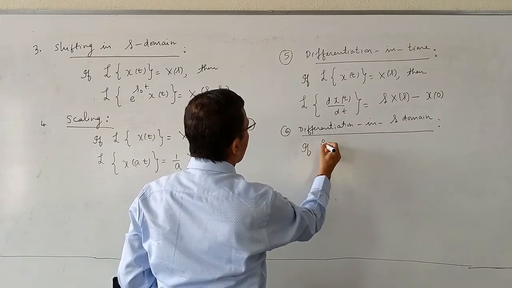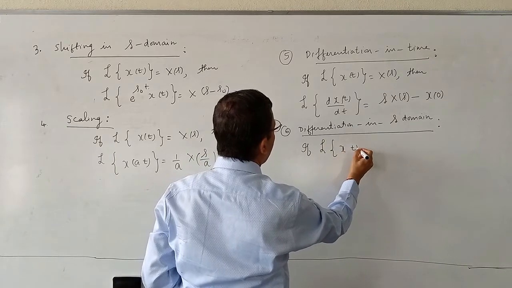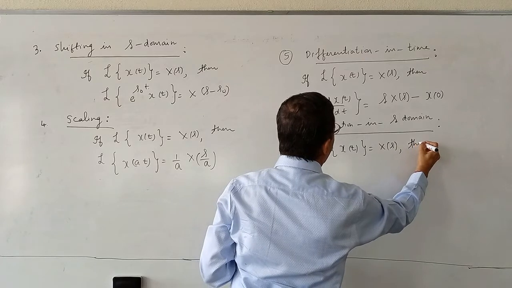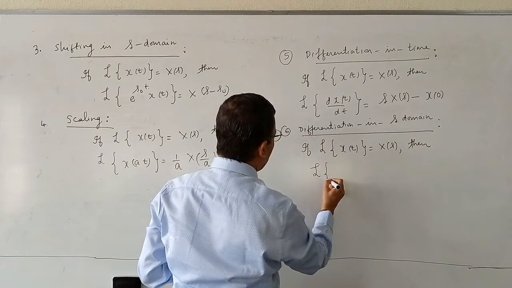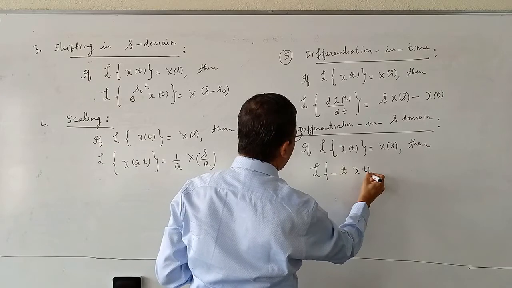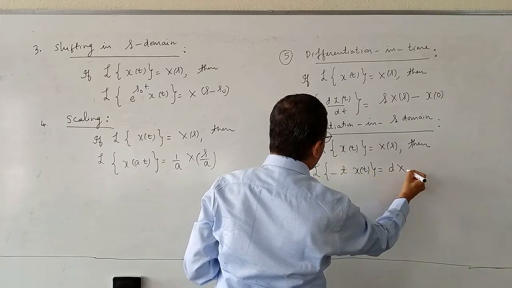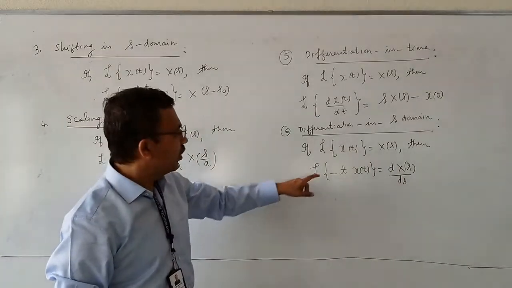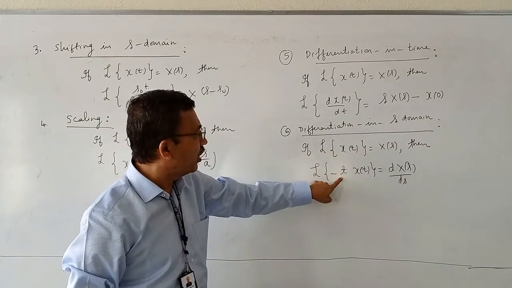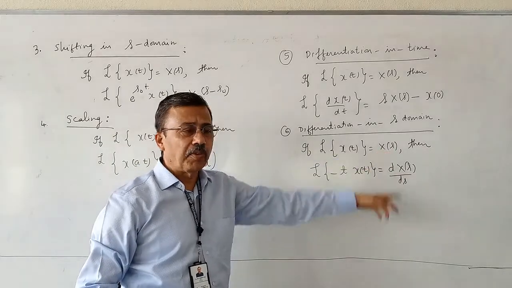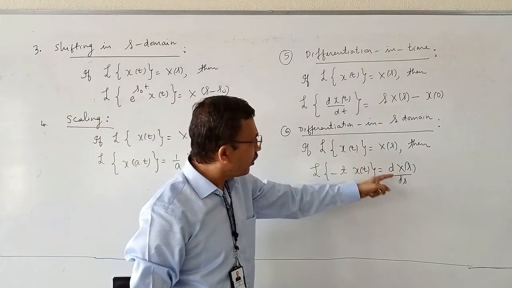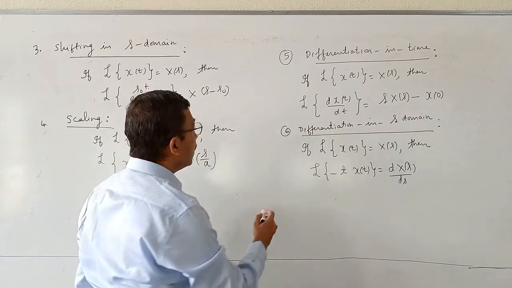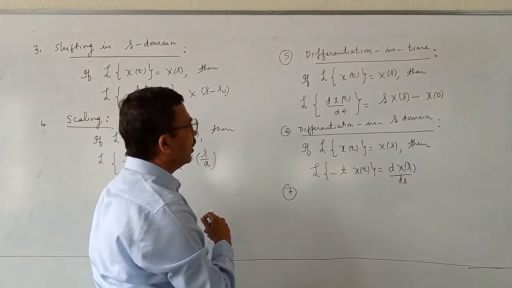If Laplace transform of x of t is equal to X of s, then Laplace transform of minus t into x of t is equal to dX of s by ds. What I mean by this property is, if you multiply x of t by minus t, X of s gets differentiated with respect to s. Since X of s gets differentiated with respect to s, it is called differentiation in s domain. Seventh one, differentiation in s domain.